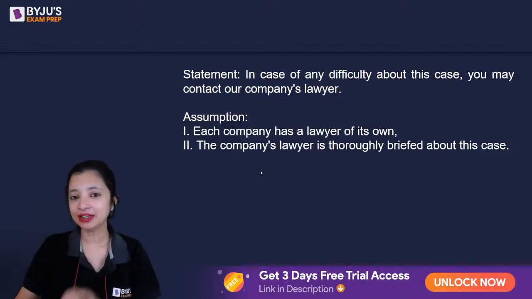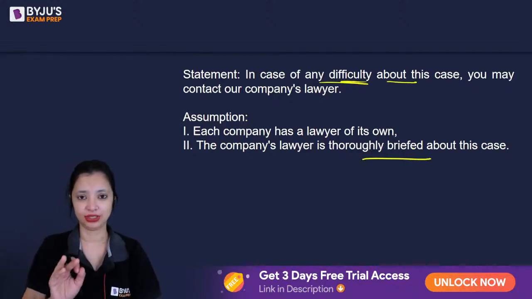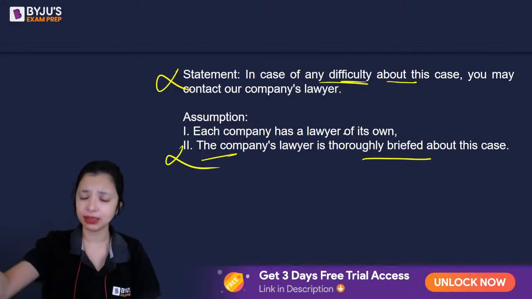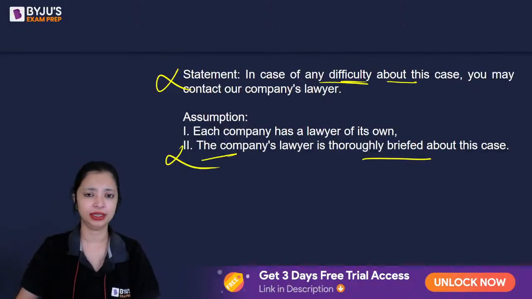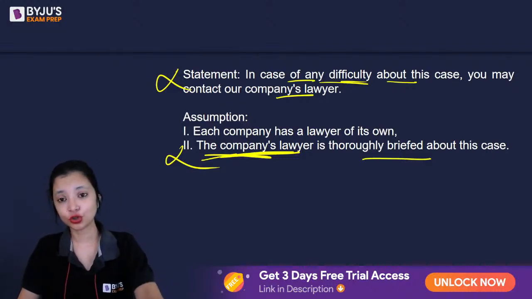Similarly here, when I say meet my lawyer if you have any difficulty about this case, that means my lawyer knows about this case. If my lawyer did not know about this case, I would not recommend you to meet my lawyer. I would recommend some other person who knows thoroughly about the case. This is an essential element needed for this statement to be true. So the second is correct for sure.